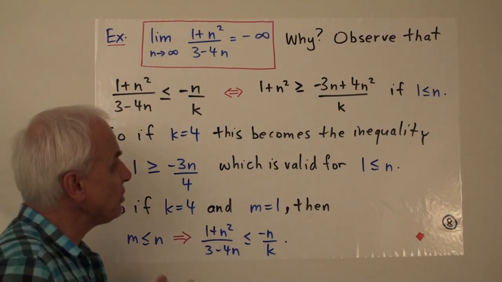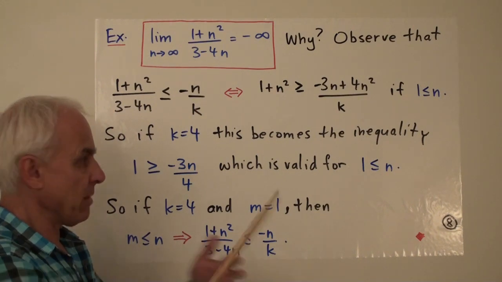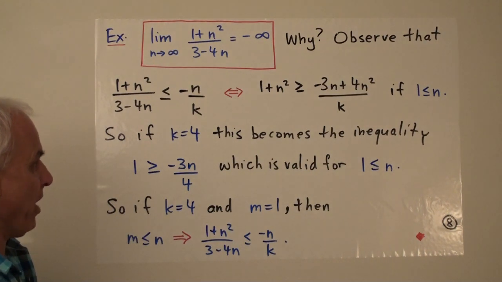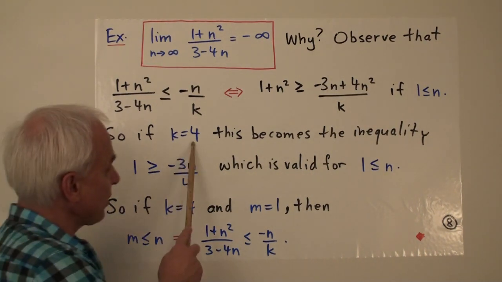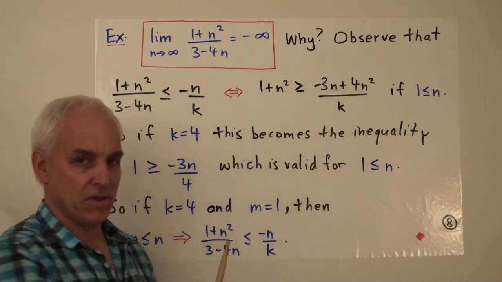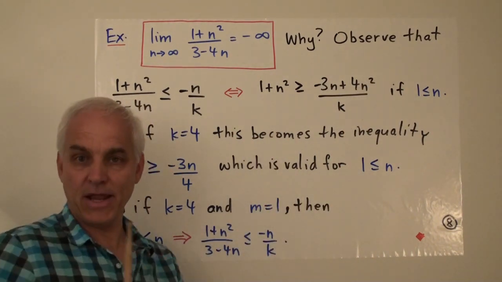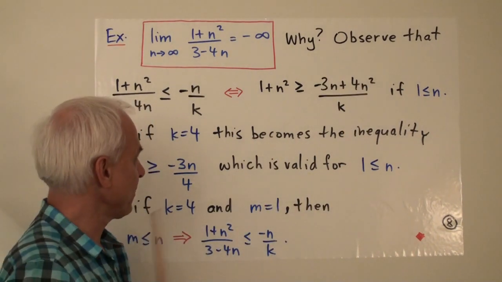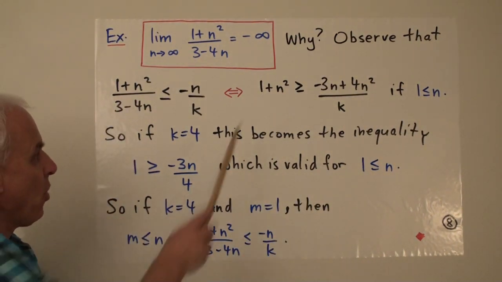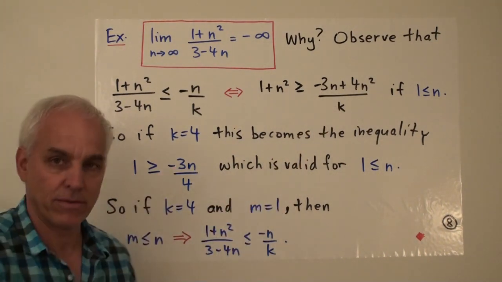Okay, so now we have to choose a value of k so that we can establish this inequality for some reasonable range of n's starting somewhere. One convenient thing to do is to set k equals 4, because then there will be cancellation with this 4 here, and this n squared here will cancel with that n squared there. Things will become a lot simpler. So if k equals 4, then this inequality becomes just 1 is greater than or equal to minus 3n over 4.